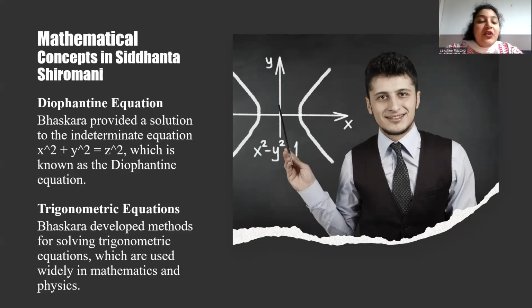So what do you mean by trigonometric equations? So trigonometric equations also cover linear Diophantine equations, quadratic Diophantine equations, intermediate equations, the method of continued fractions, and some different types of equations of this time, and had a significant impact on the development of number theory in India and beyond.